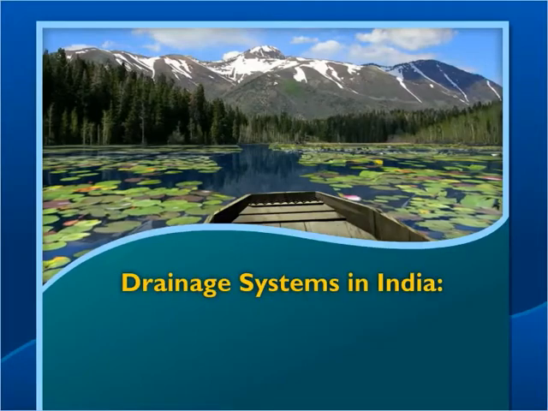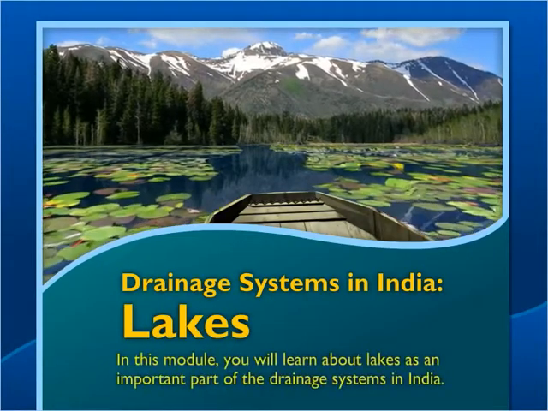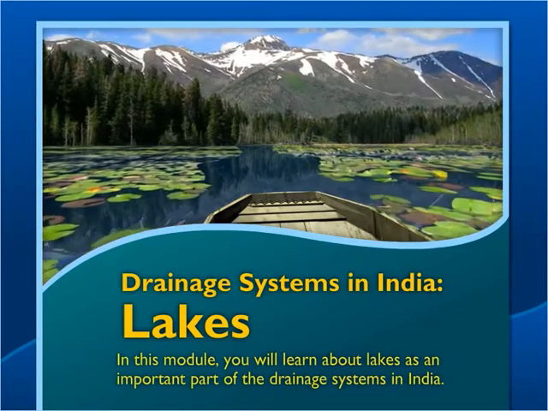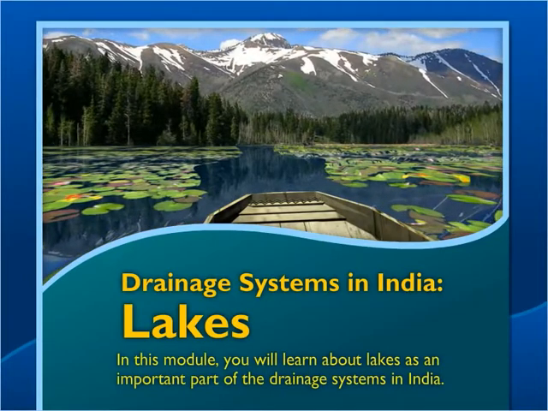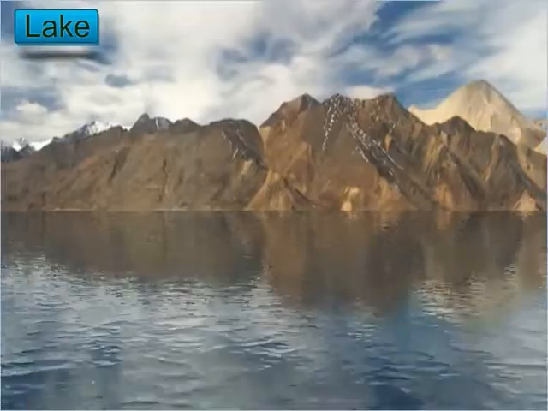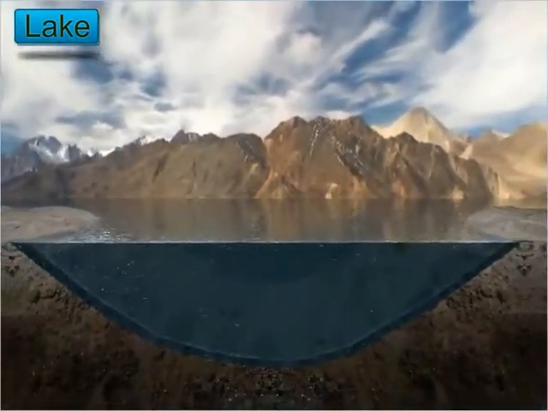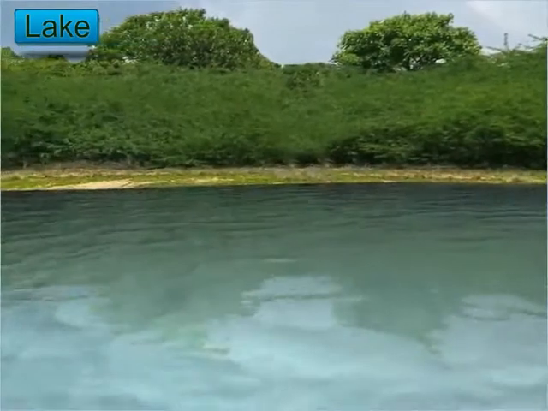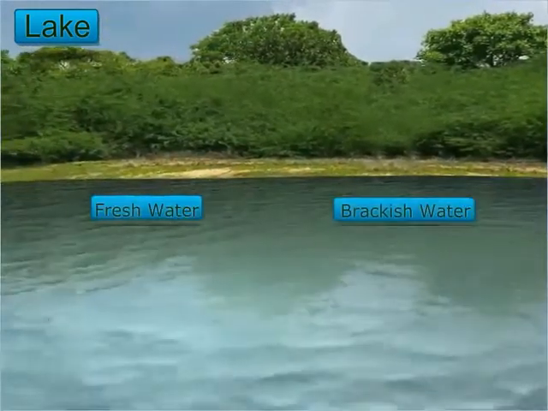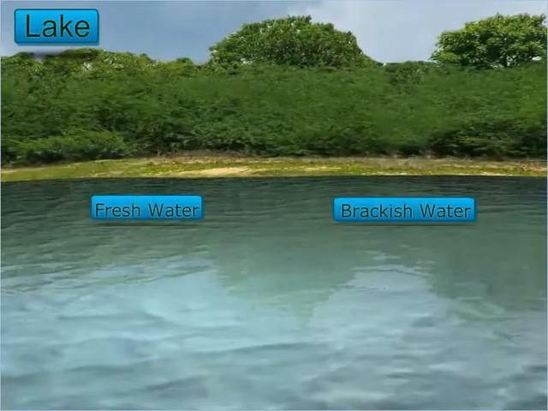Drainage systems in India: Lakes. In this module, you will learn about lakes as an important part of the drainage systems in India. A lake is a large depression on the surface of the earth filled with water. The water of the lakes can be fresh or brackish. However, most of the lakes have fresh water.